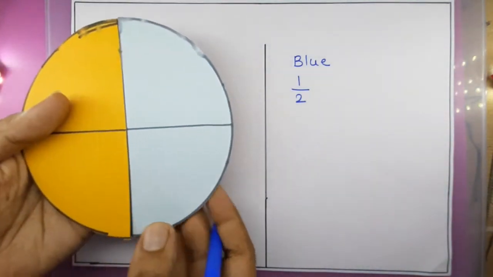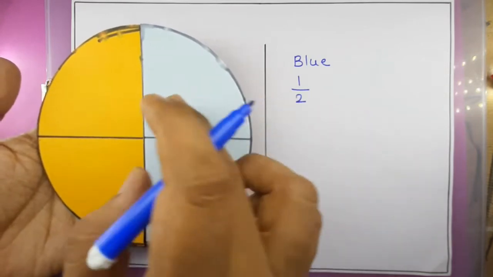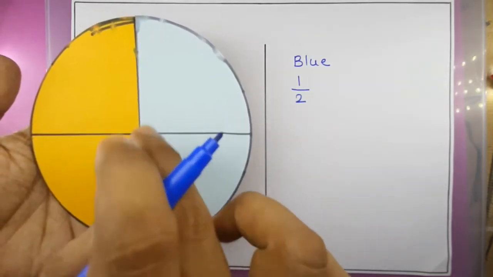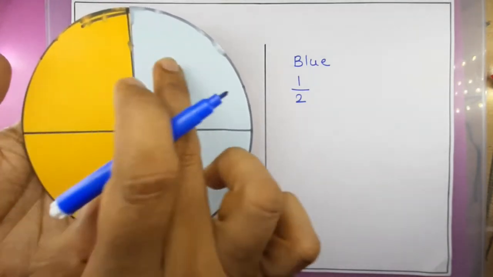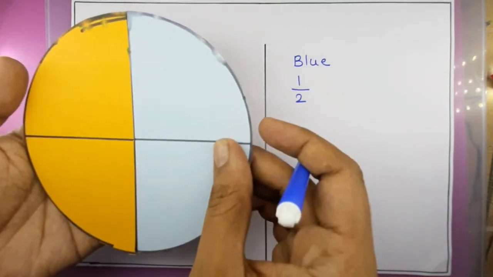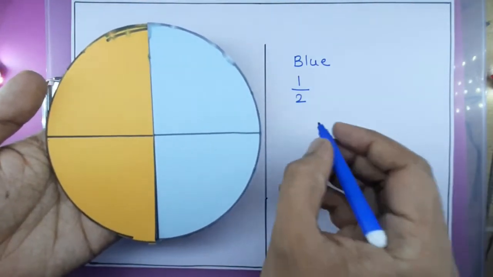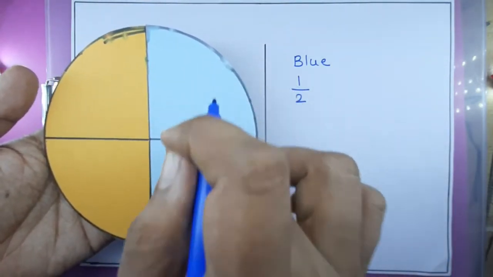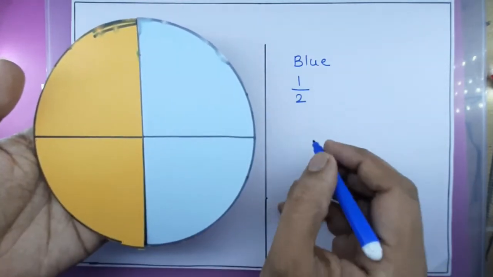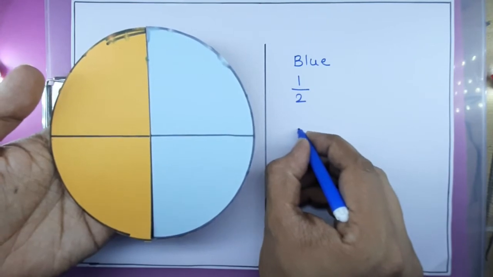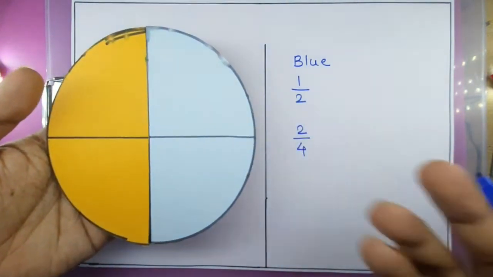Now see, if I have to consider this, the total number of parts are 1 2 3 and 4. Total number of parts are 4. From that, 2 parts are blue. So how can I write this fraction? 2 parts are blue out of total parts, which are how much? 4. So I will write it here as 2 upon 4.